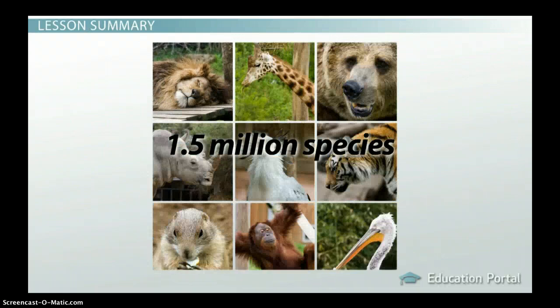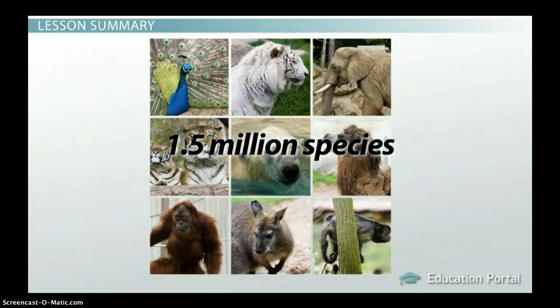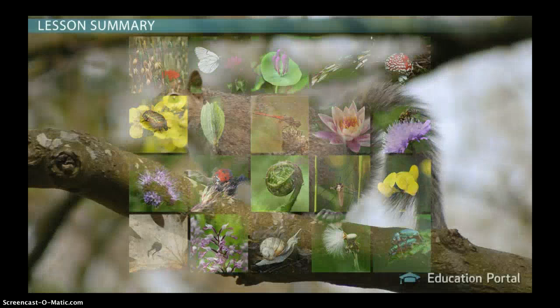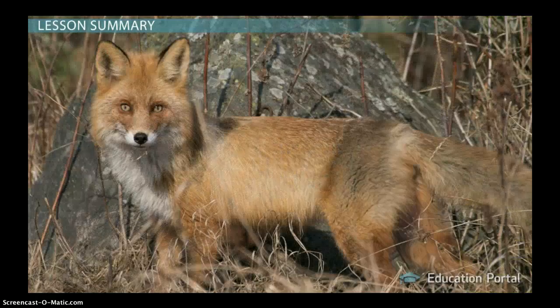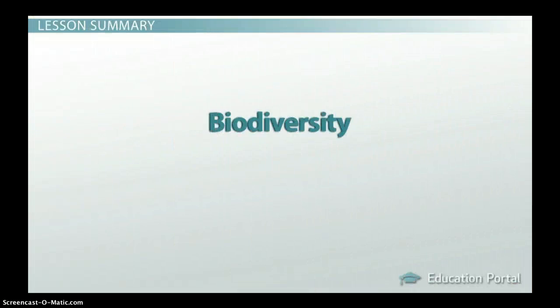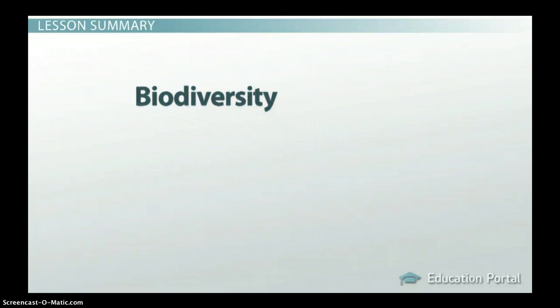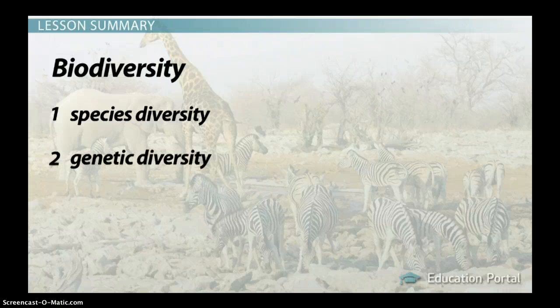With over 1.5 million species already identified and potentially millions more awaiting discovery, our planet is a very diverse and mysterious place. Due to the large number of species found on Earth, there is a great deal of diversity. Biodiversity is the term used to describe the variety of life on Earth across all of the different levels of biological organization. Biodiversity is often divided into three types, including species diversity, genetic diversity, and ecological diversity.